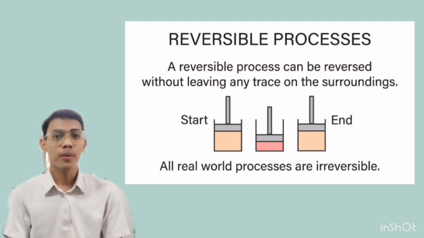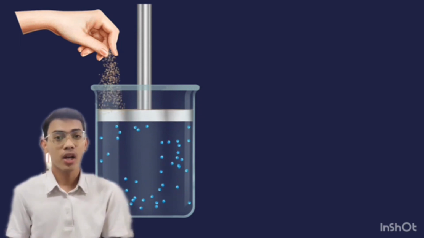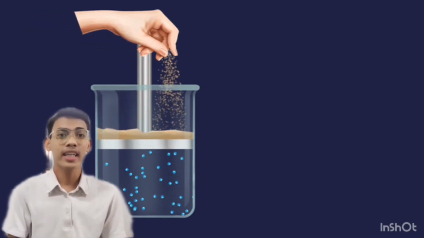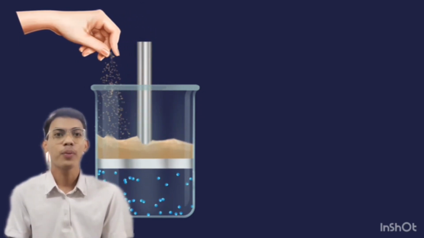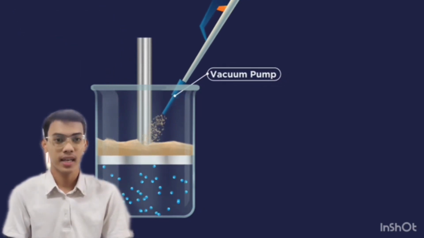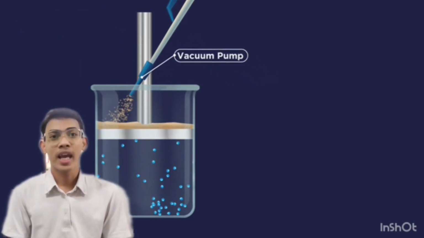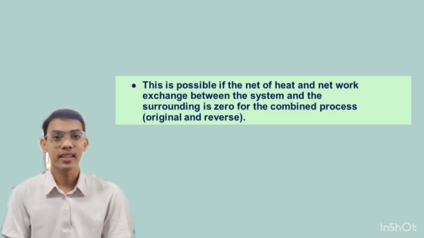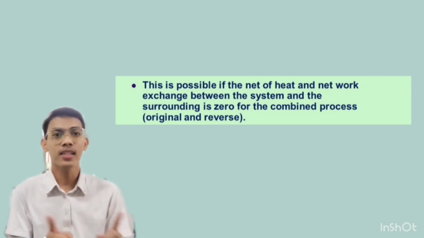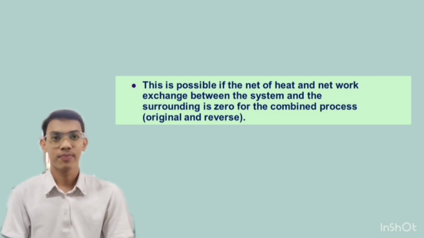That is, both the system and the surroundings are returned to their initial states at the end of the reverse process. This can happen when the net heat and the net work exchange between the system and the surroundings is zero for the combined process. The combined process is the combination of the original process and the reverse process.